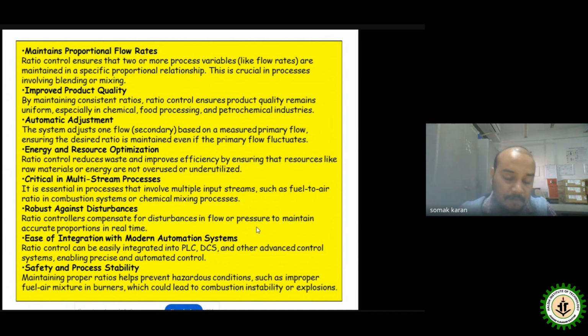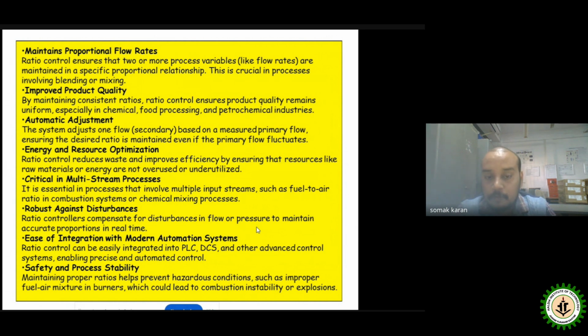So while the wild stream may be fluctuating, the controllable stream needs to be maintained in such a way that the adjustment can be done. Energy and resource optimization. Obviously the ratio control reduces the waste and improves the efficiency by ensuring that resources like raw materials or energy are not overused or underutilized. So it is another point of the discussion for the ratio control.